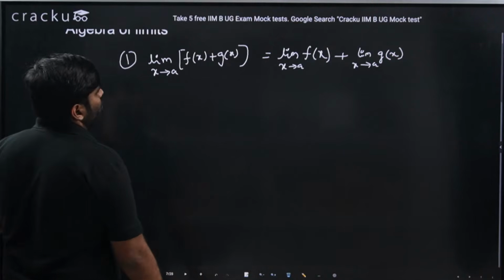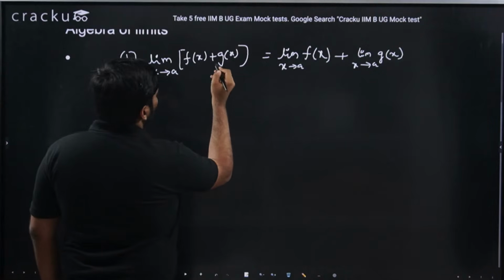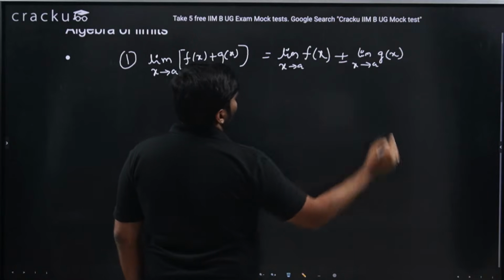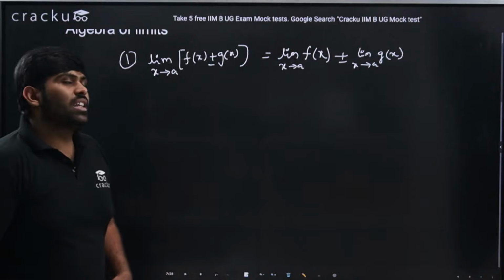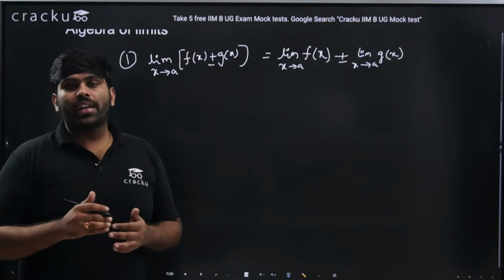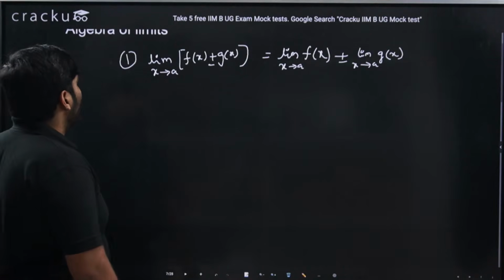So this is the addition property. Even the subtraction also pretty much holds true. That is, if it is limit x tends to a f of x minus g of x, then that should be equal to limit x tends to a f of x minus limit x tends to a g of x. So that is one thing.